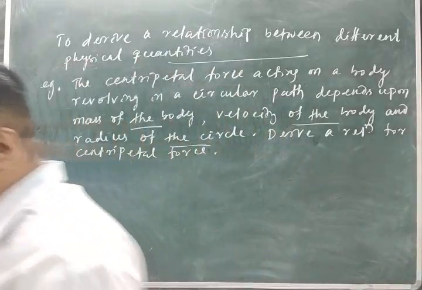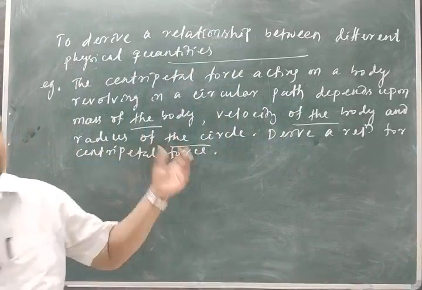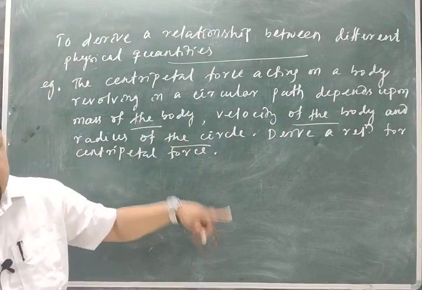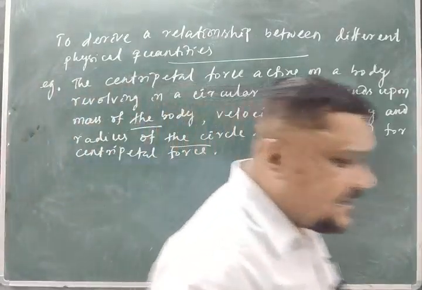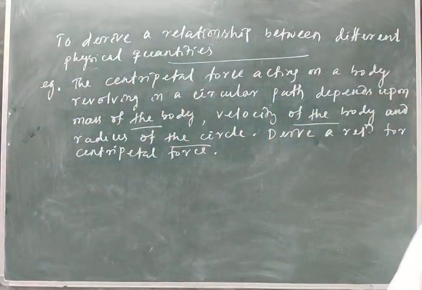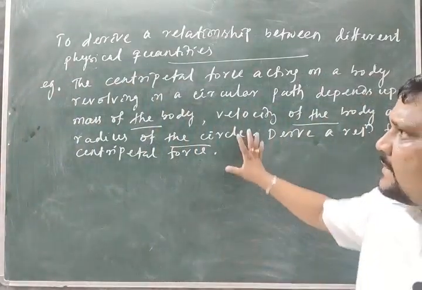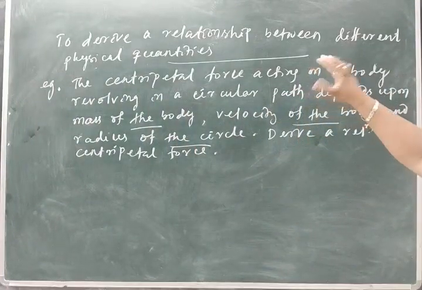If I know these three, on what factors the physical quantity depends, then only I can derive the relation. Is that clear? So that's the meaning, to derive a relationship between different quantities.